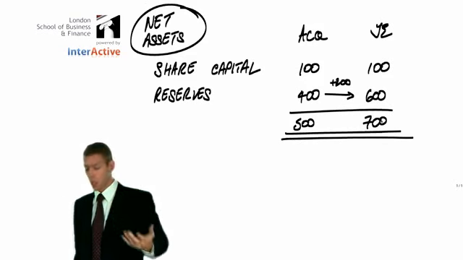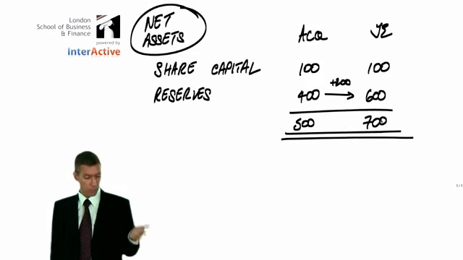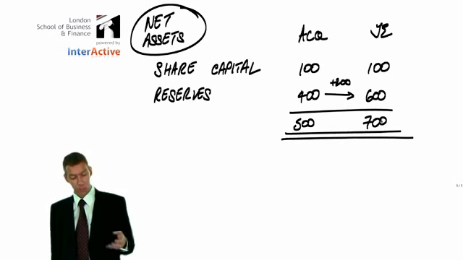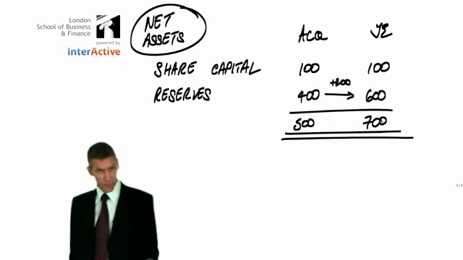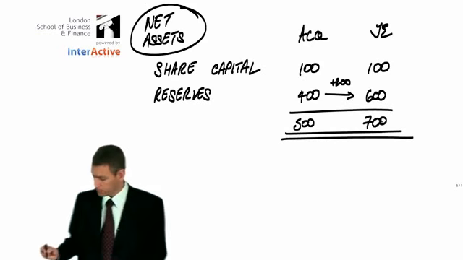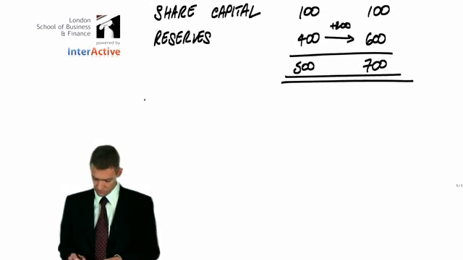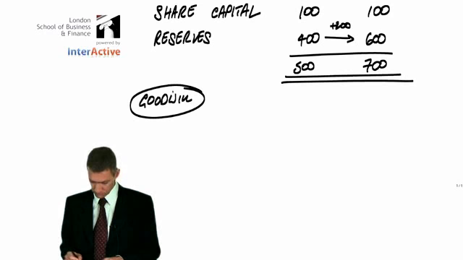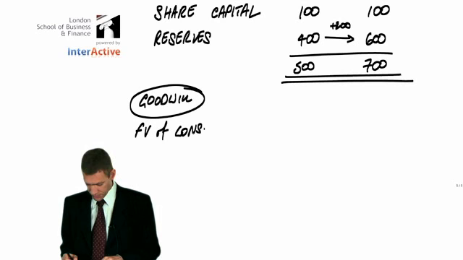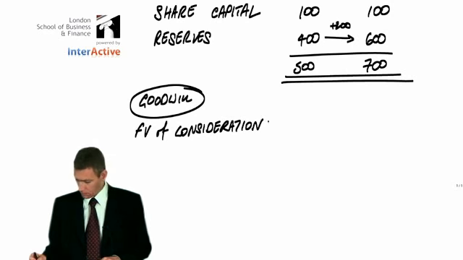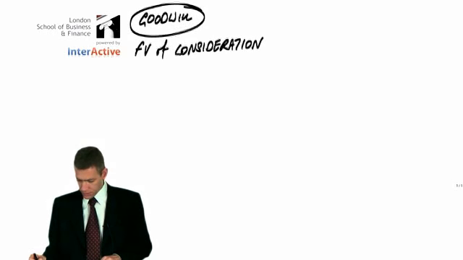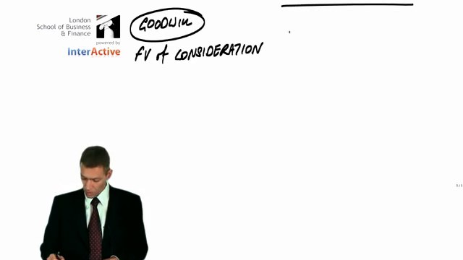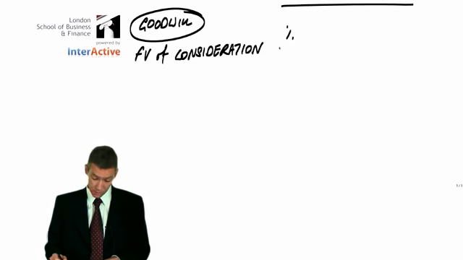But this is not just the year end, it's also the point of the impairment review. The impairment review is going to reveal an impairment in goodwill. But first of all, we must calculate goodwill. So the fair value of consideration, which in percentage terms is 100%, right?